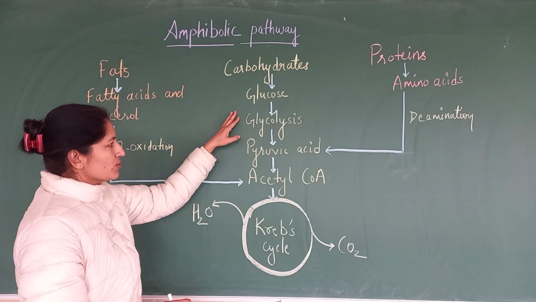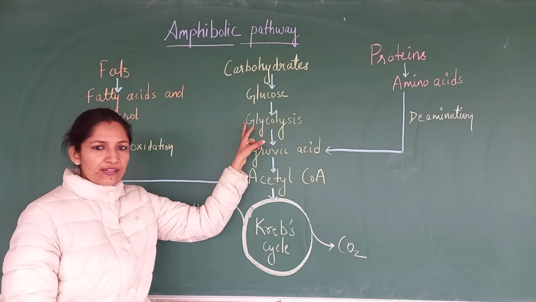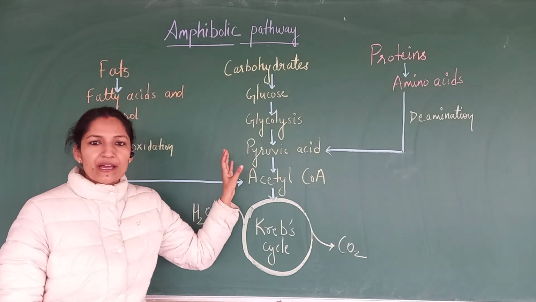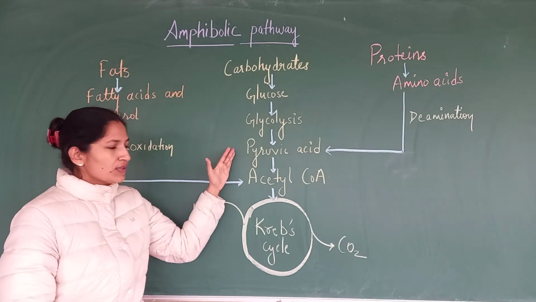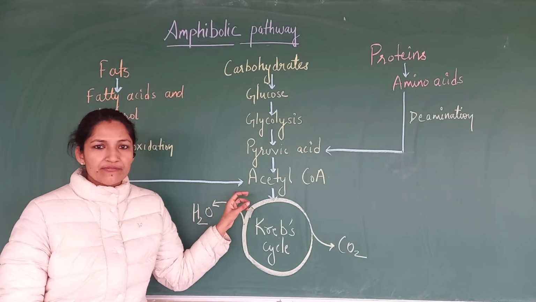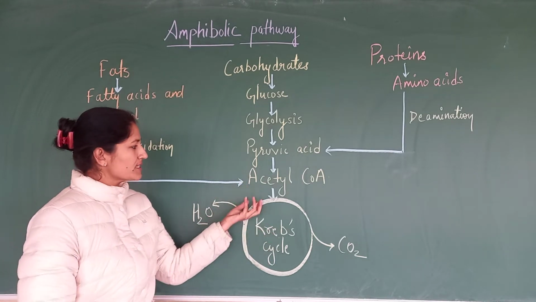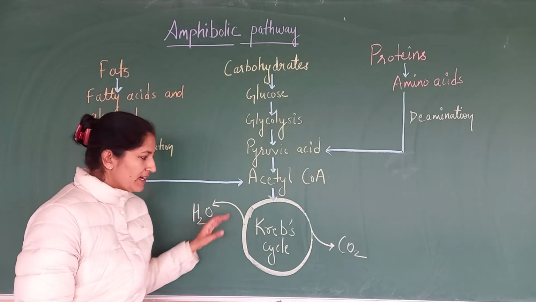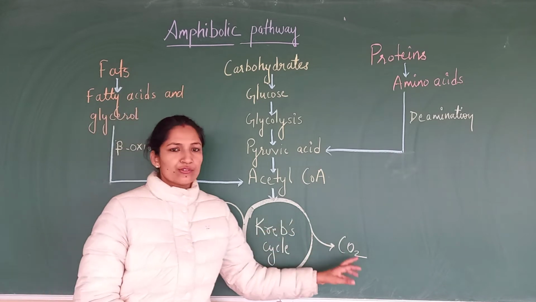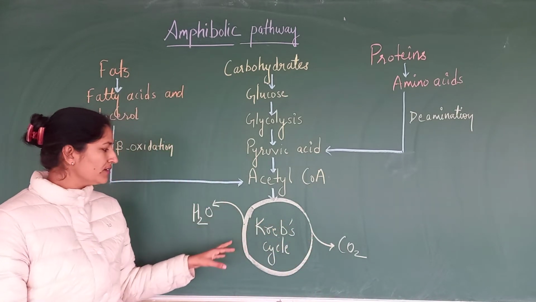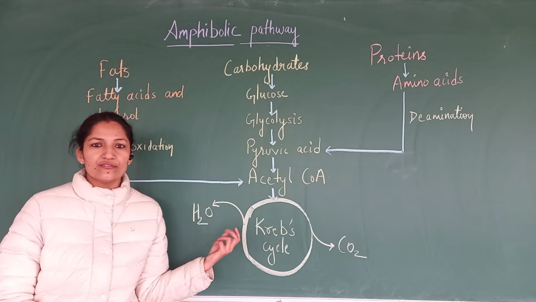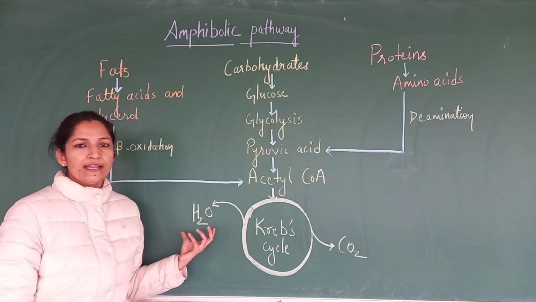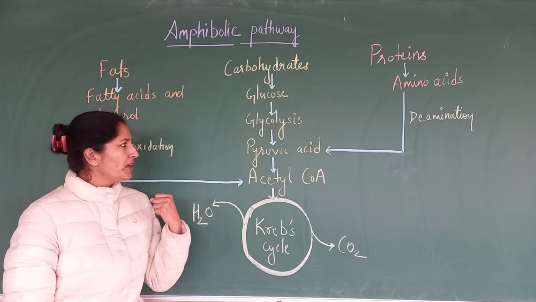After that, the glucose enters into the glycolytic pathway. As a result of glycolysis, we get pyruvic acid. Pyruvic acid is converted into acetyl-CoA via the link reaction, and this acetyl-CoA molecule enters into the Krebs cycle. As a result of the Krebs cycle, CO2 molecules are produced, and during the oxidation of the reduced coenzymes we get water molecules at the end, along with ATP.